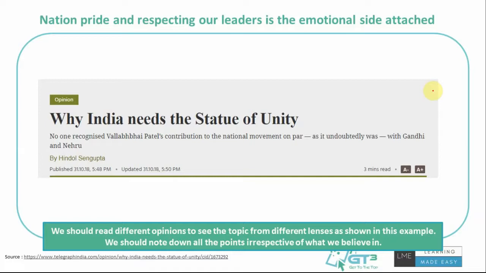So it's always good to read different opinions so that you understand and see the topic from different lenses, because we will be stuck to some point of view because of our own perspective, our own upbringing, and whatever the background we have had. Different people would have different reasons, and that's where you have to be more open and adaptable to listen, receive them, and reading through these lenses would really help you to perform well in the group discussions and other discussions in general, right?